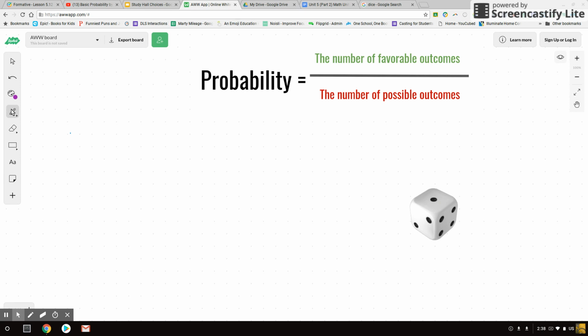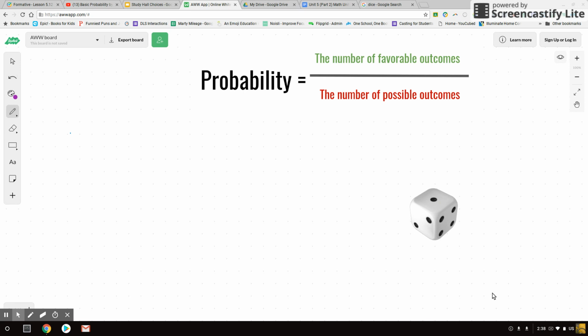And whenever we solve probability, we write it like a fraction, with this simple equation up here. The number of favorable outcomes goes on the top of our fraction, and the bottom of our fraction is the number of possible outcomes. So it's that part and the whole, just like a fraction. When I say favorable outcomes, I mean, what are you searching for? Maybe I have to roll an odd number, or a 3, or a 4, whatever you are searching for. The bottom is just how many different things could possibly come up.